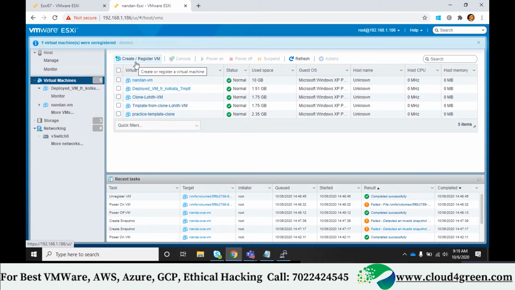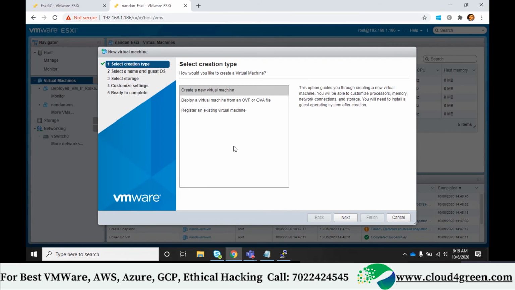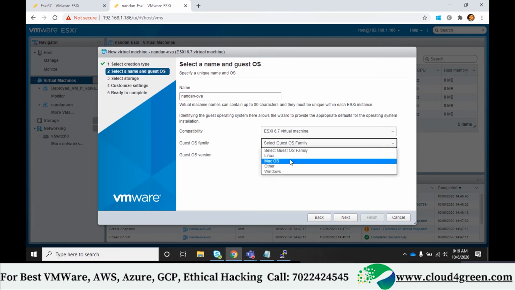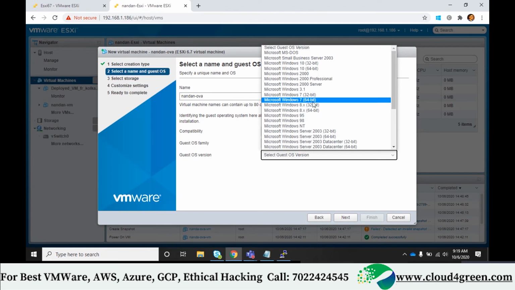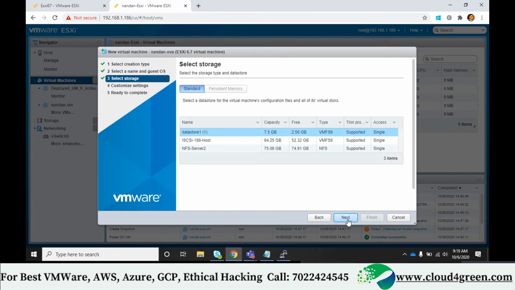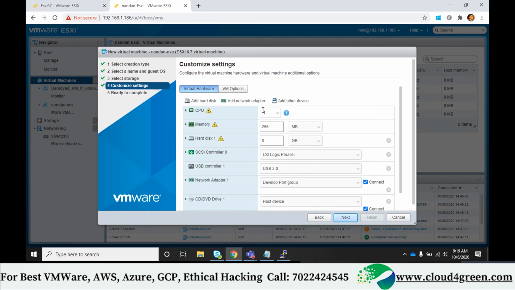How to bring that? What you have to do is create a new machine without a disk. Create a new virtual machine, and the name of the machine is nandan.ova. Let me keep it like this. Okay, it's a Windows OS, Windows XP, 64-bit or 32-bit. 64-bit, let it be. It is in the data store, and RAM 512 MB, right? What was the RAM? 512 MB.